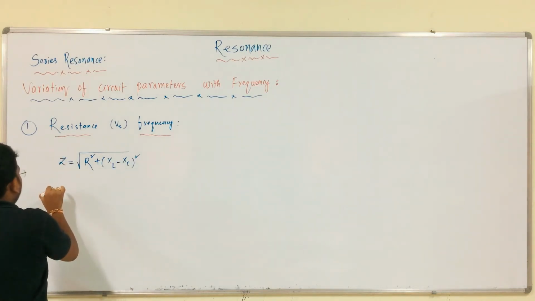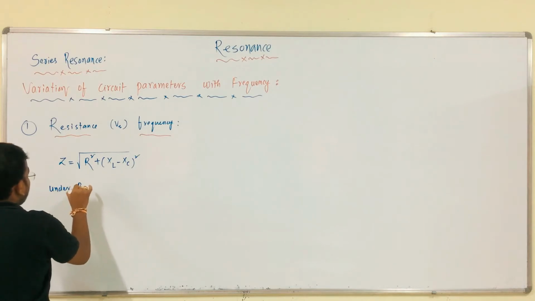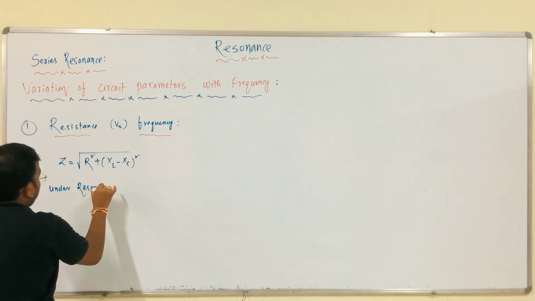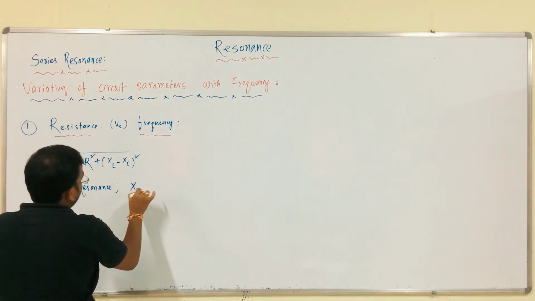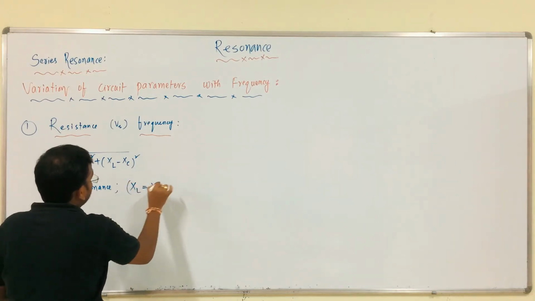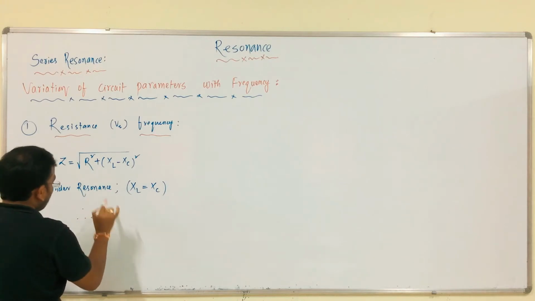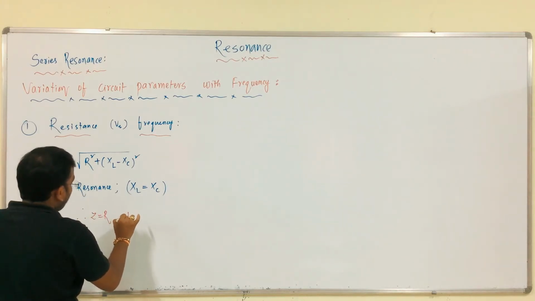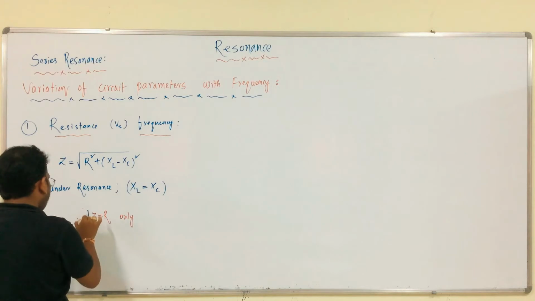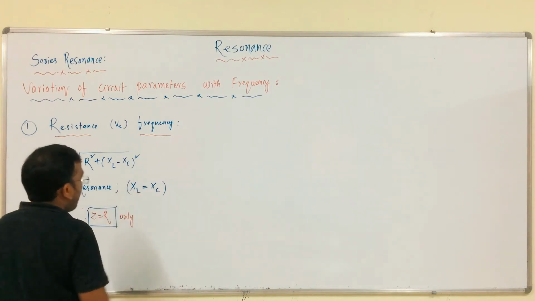We know that under resonance XL is equal to XC, therefore Z is equal to R only.